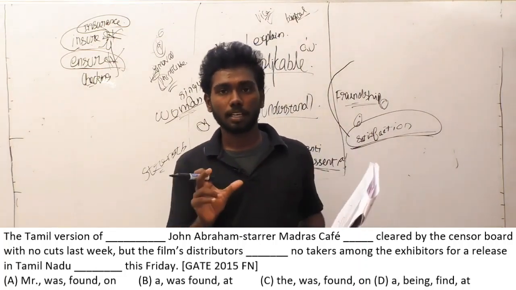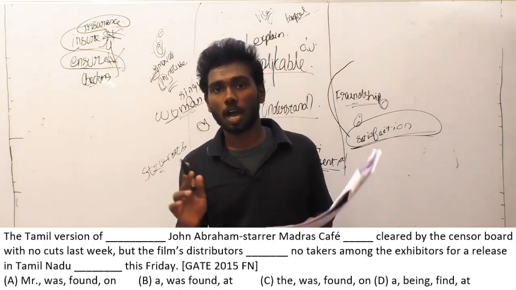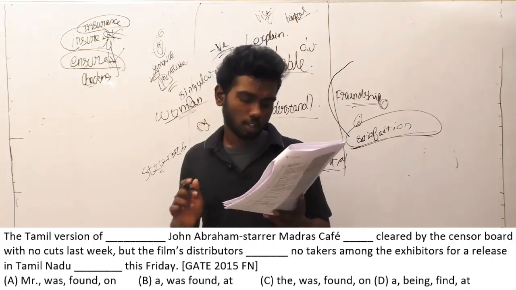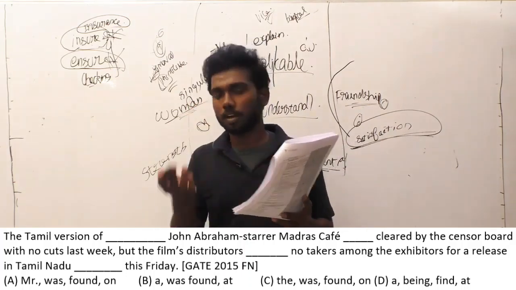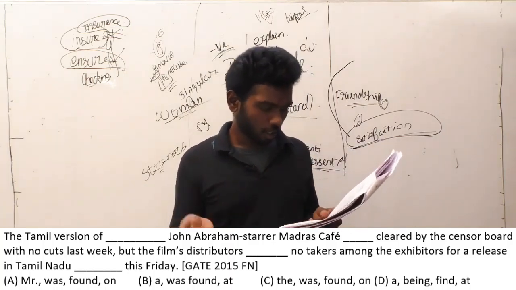It is a definite thing. It is talking about a movie. The movie is a definite thing, it is not an indefinite thing. So you have to use the article the for the first blank. Look for the option which has the to fill in the first box, and option C is the only one which has the to fill.